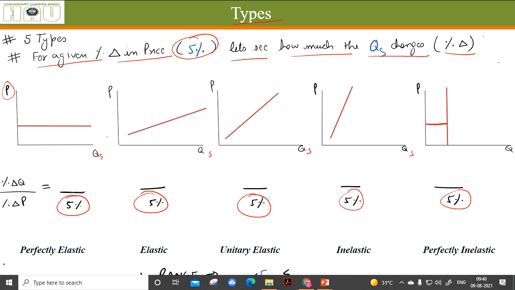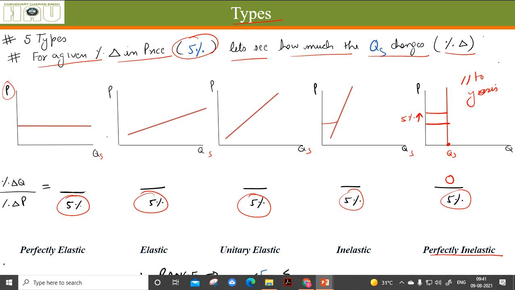When the price of something increases by 5%, the quantity supplied does not change by anything. These types of supply curves are called perfectly inelastic, and they will be parallel to the y-axis. Okay, now coming to the next type of elasticity.